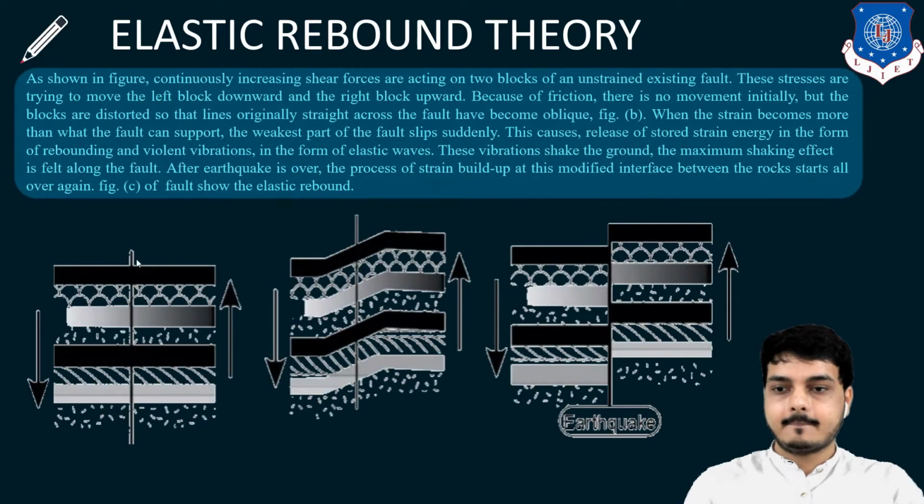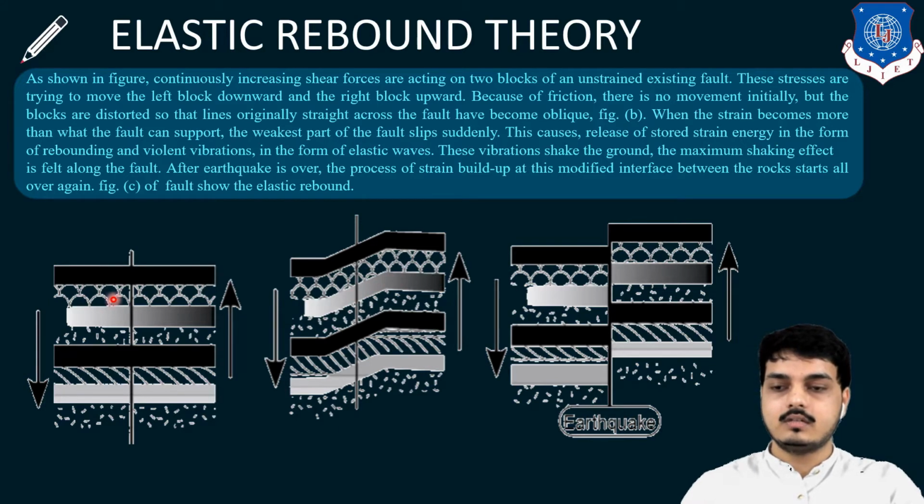Here a figure representation is shown. Look here: these are the layers of rocks, and this is my fault line. The left portion is moving downward and the right portion is moving upward. They store up energy up to their capacity, and an inclination occurs, an oblique line.